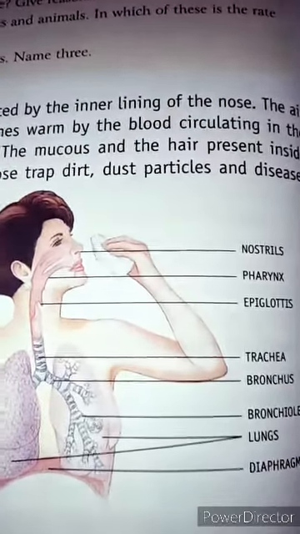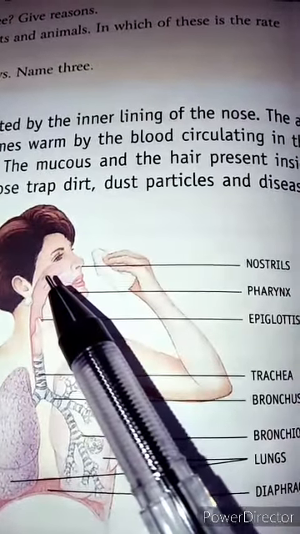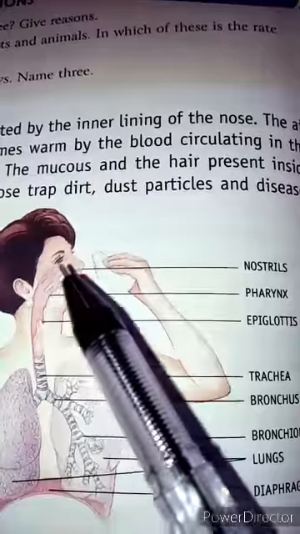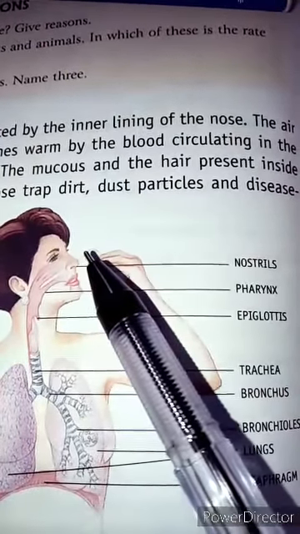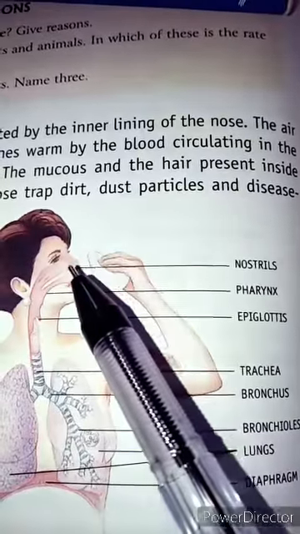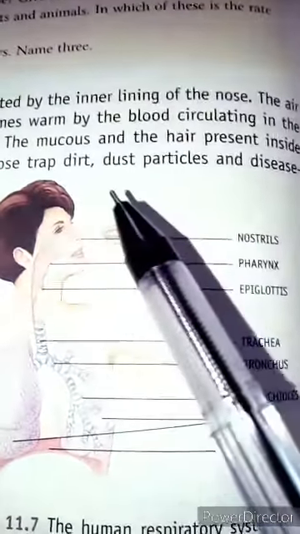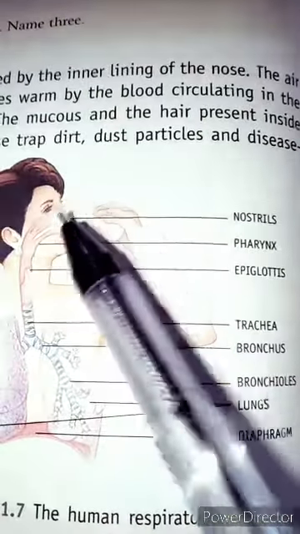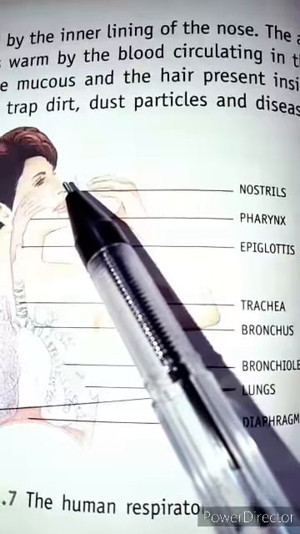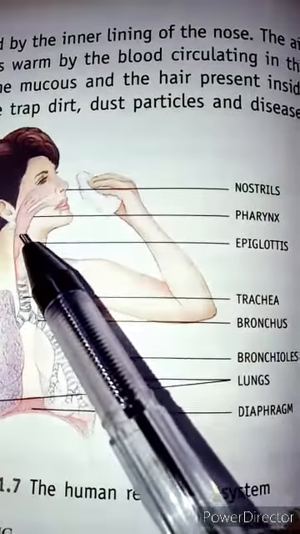First of all, the nostril takes oxygen from the environment. The nasal cavity has some hair present in it, and with that the dust particles, the dirt particles, even some germs are trapped with the help of the hair. Afterwards the pure form of air goes down.